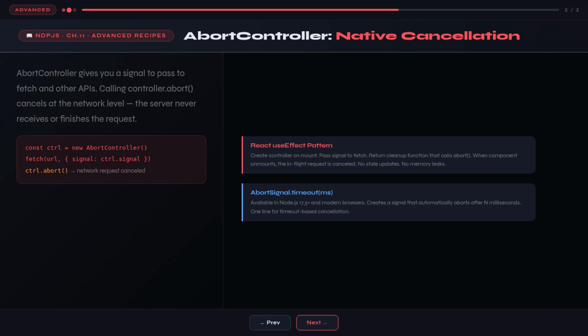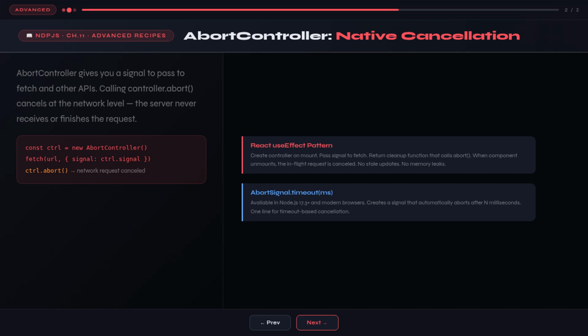If you cancel a search request with a Boolean flag, the network request still travels to the server, the server still processes it, the response still comes back over the network. You just throw away the result. For expensive operations, this wastes server resources. The more principled approach is the AbortController API, which is available natively in browsers and in Node.js 15+.